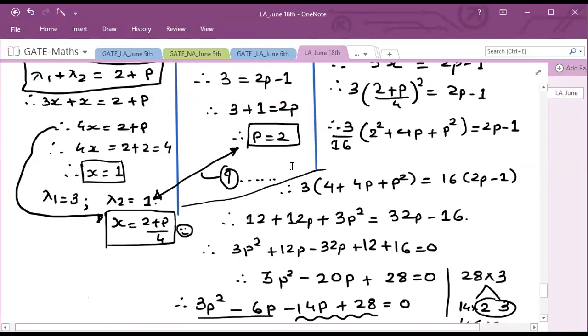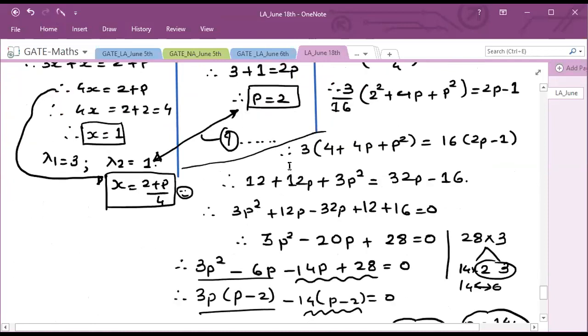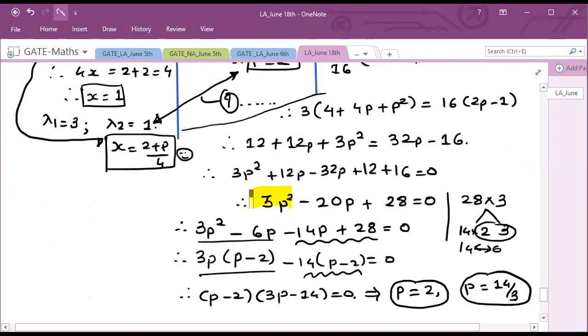Now, in which cases do you have two values of a variable? Definitely when you are going to have a quadratic equation, because when you simplify this quadratic equation, you will have its two roots and both the roots are going to give you two different values or two same values, right? So a quadratic equation is going to give you two different roots. That means you should have a quadratic equation over here.